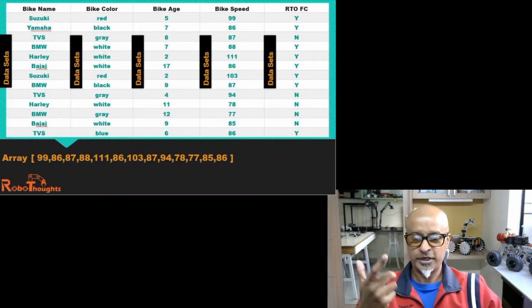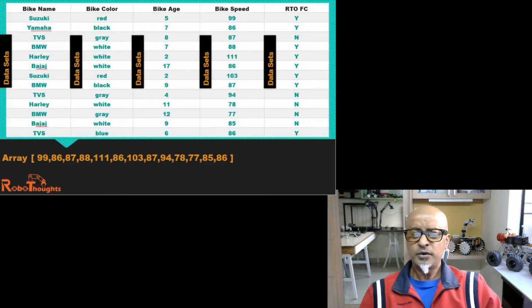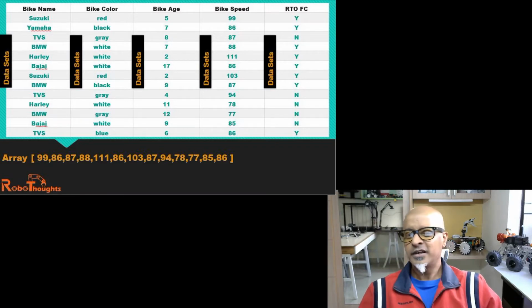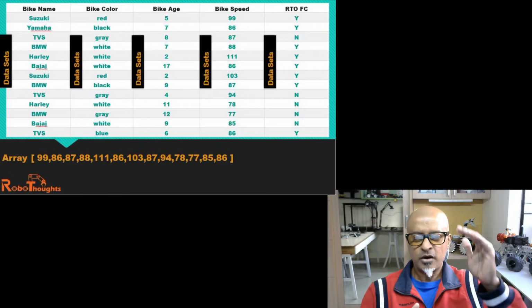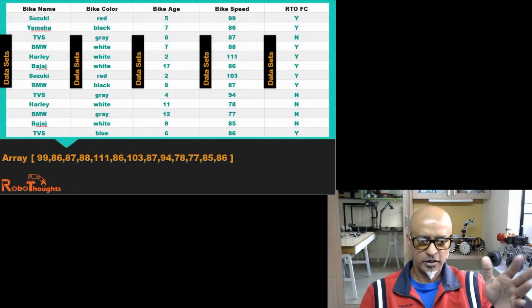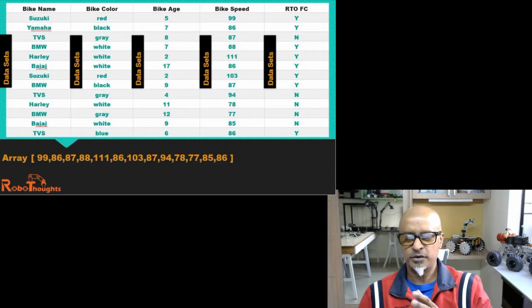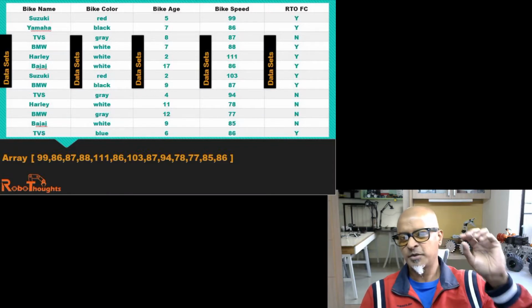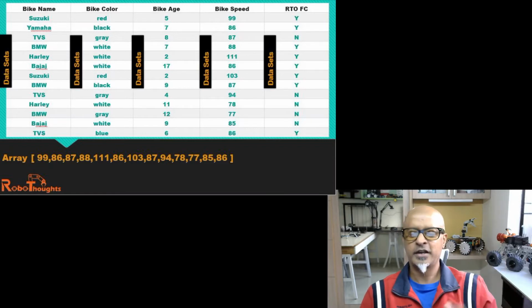It's a kind of repetition. If you look at the data example, say we register the speed of the bikes. If you look at the third or fourth row, each and every bike has a specific speed, like 99, 86, 87, 101, 3, 87, 86 and so on.